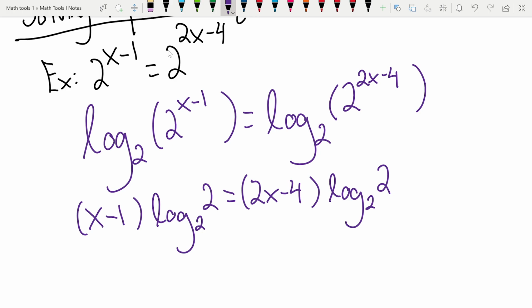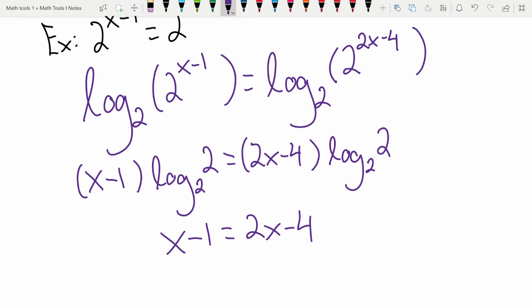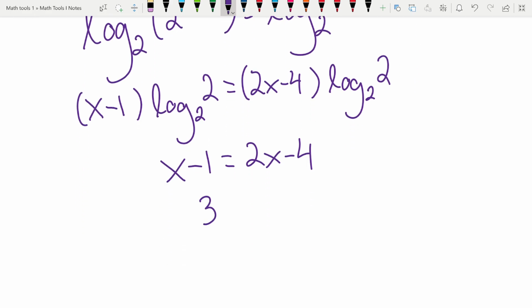But the reason we chose log base 2 specifically is that log base 2 of 2 is equal to 1. I chose the same base for the logarithm as the base of the exponent here. Because this is just 1 and this is just 1, this just becomes x minus 1 equals 2x minus 4, right? So then it's just a normal equation that we can solve pretty easily.